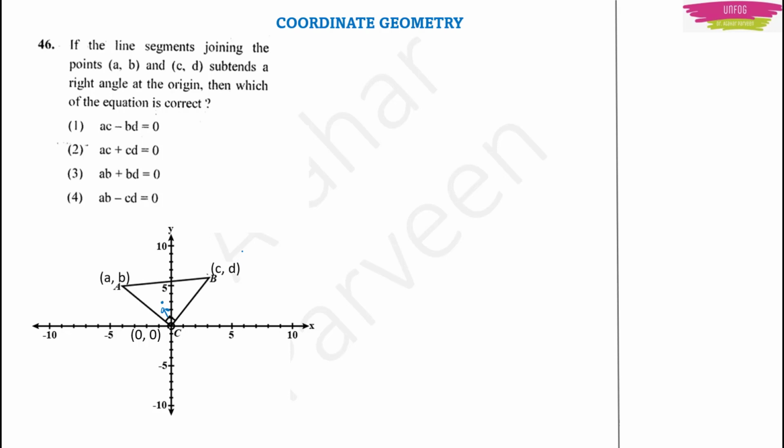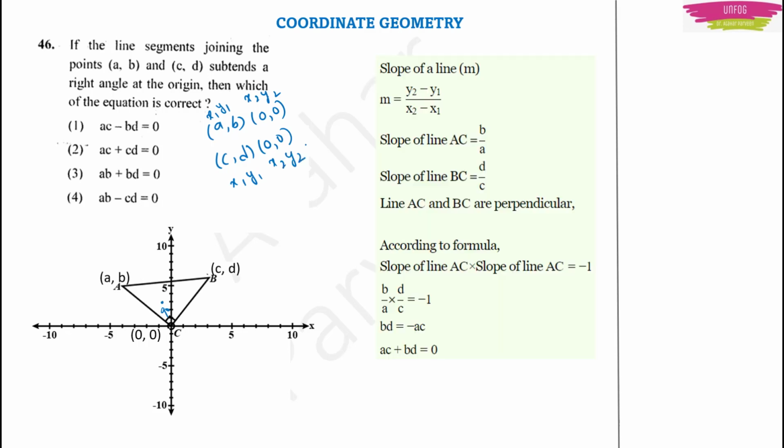First thing is you have the origin, so for the origin you name some (x2, y2). You take two situations here. One will be (A, B) with the origin, and the second will be (C, D) with the origin. Now you name them (x1, y1) and (x2, y2). You know that the slope is equal to (y2 minus y1) by (x2 minus x1). Now you take the slopes for each line. First you take the slope for the first line, which will be B by A.